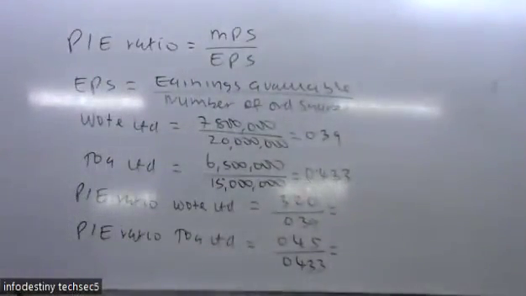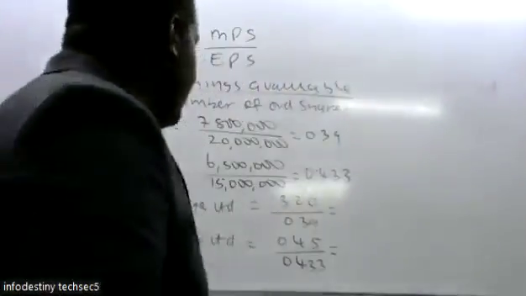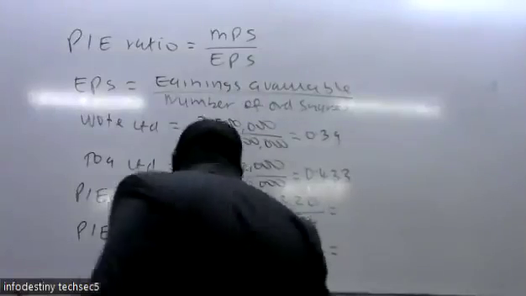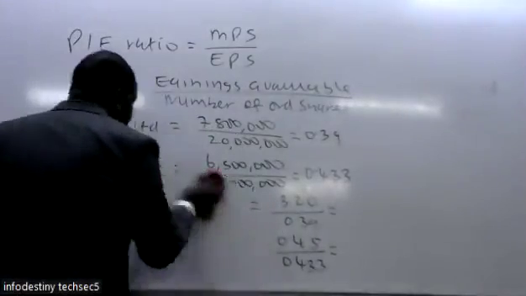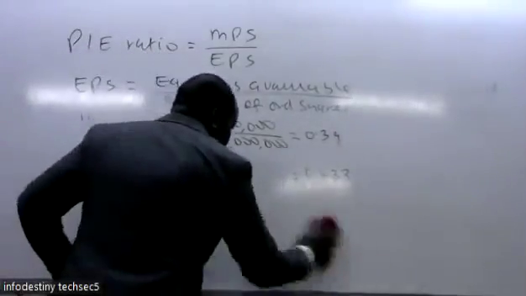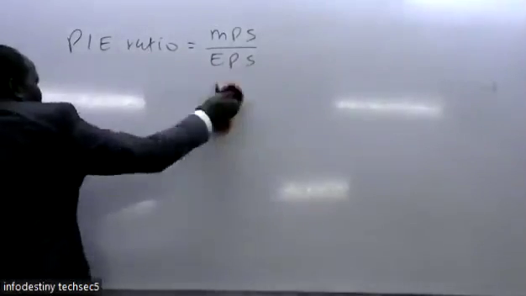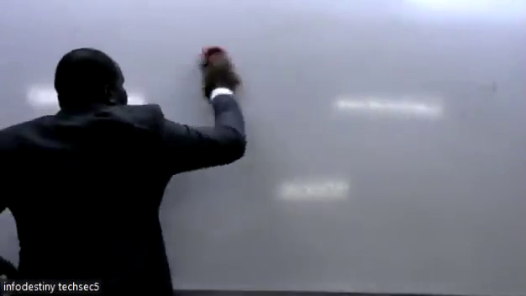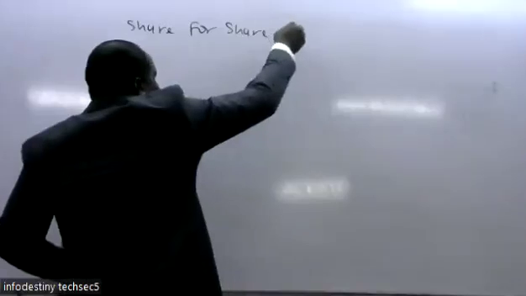So we go to the Roman letter 2, the post-merger earnings per share. It is meant to be a share for share exchange. So when it is a share for share exchange...